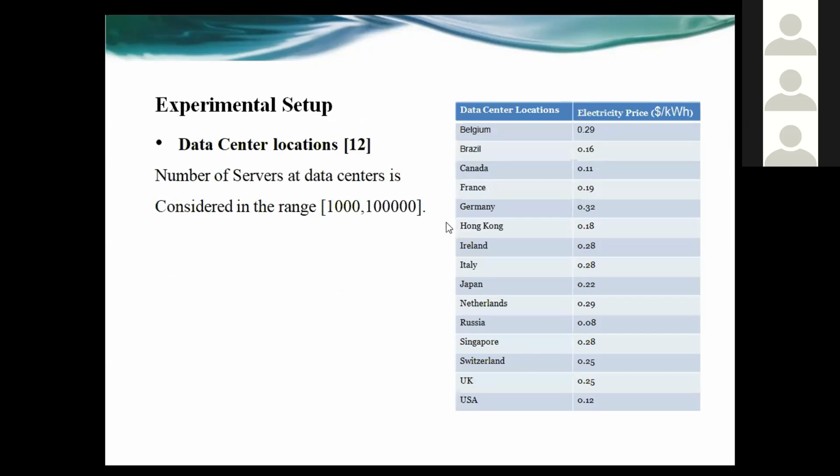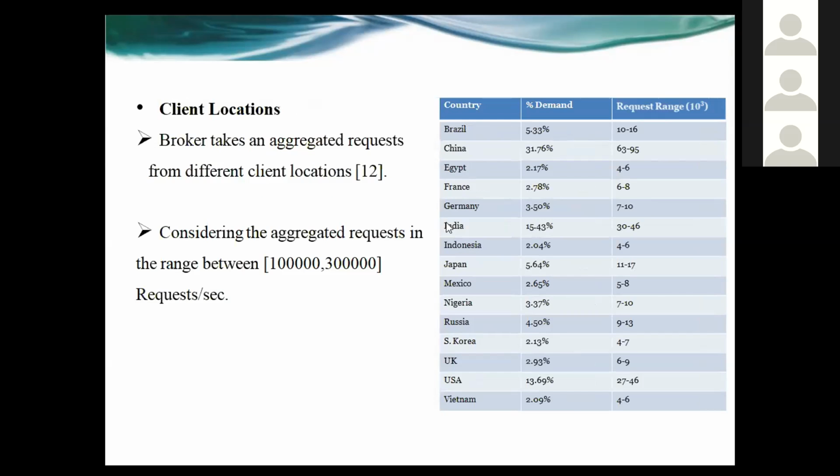Next is the experimental setup. First we consider the data center locations. We consider 15 data center locations along with the electricity prices of those data centers. Here we consider a random number of servers at each data center, between 1000 and 1 lakh. After that, we have taken the client locations from a reference paper.